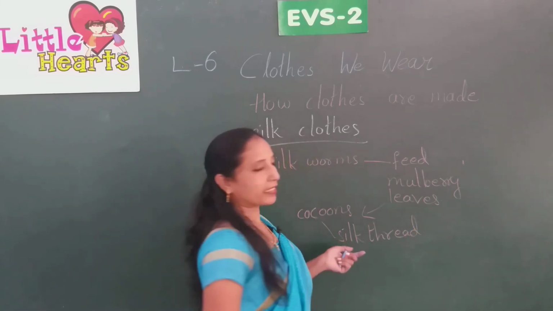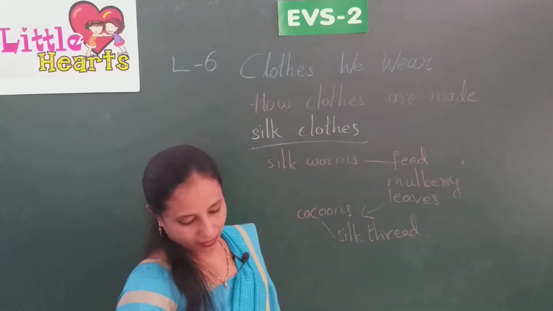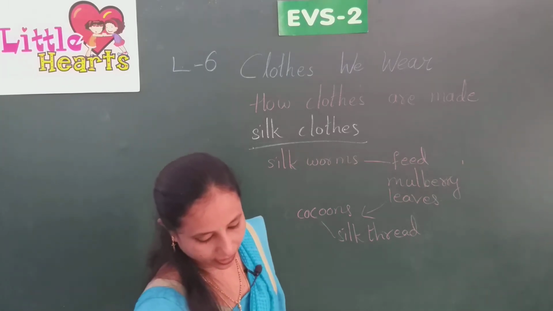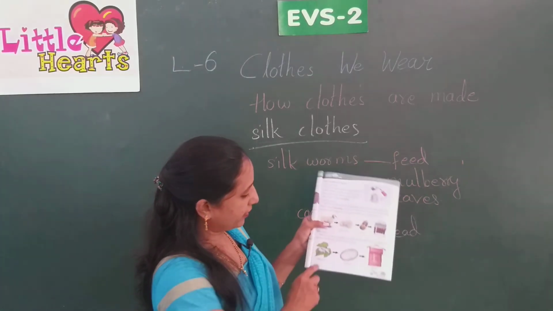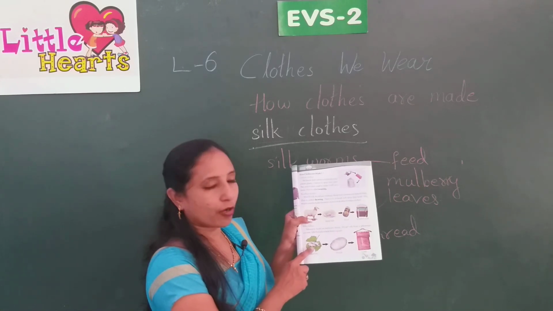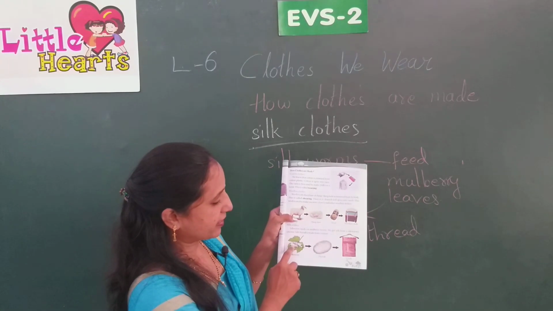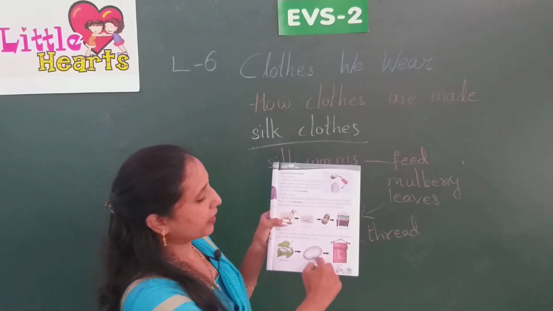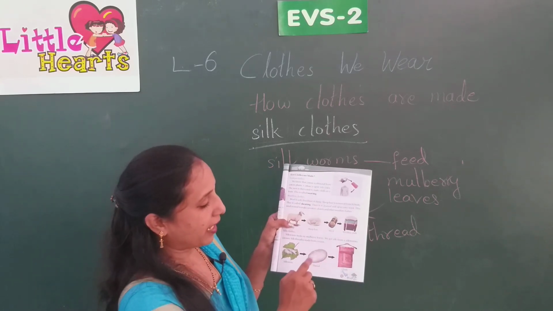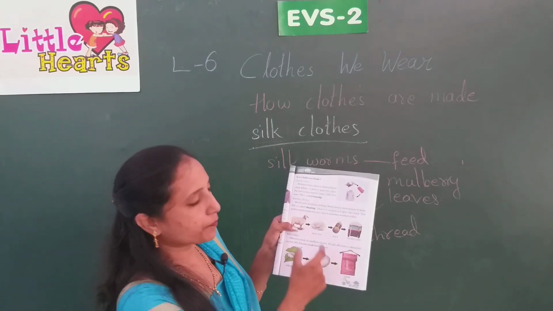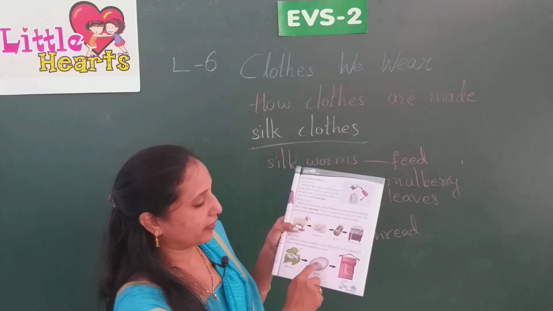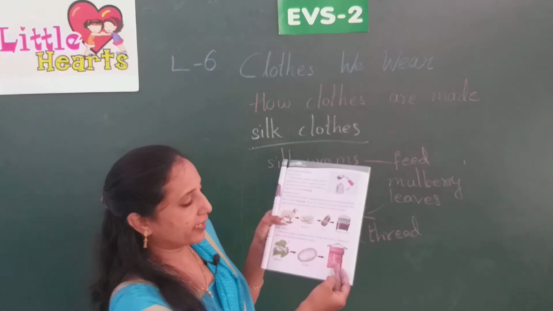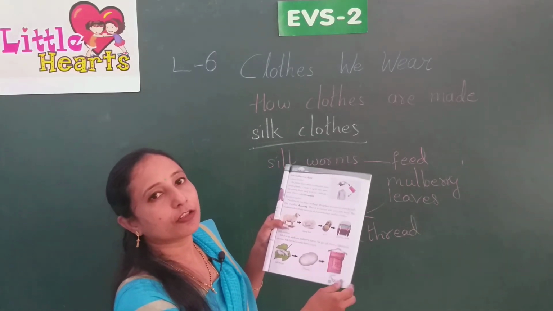Now look at the picture which is given here. This is a silkworm on the mulberry leaves, and the silkworm will form a cocoon over itself. This cocoon is put into hot water, and then the thread is collected, which is made into a silk cloth here.